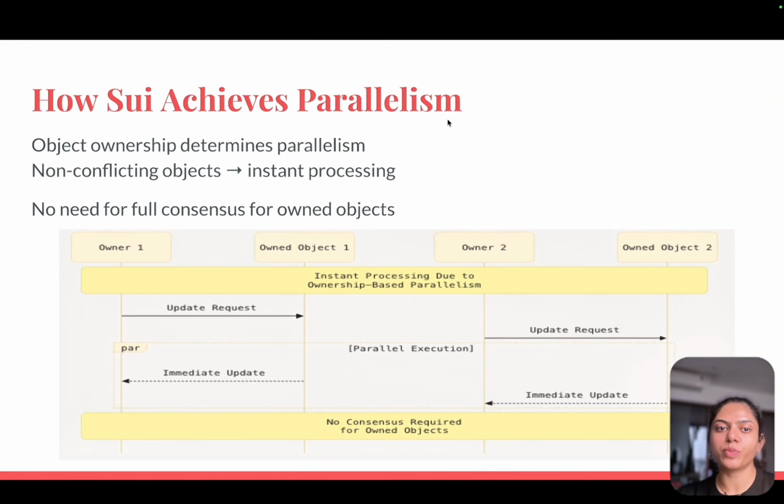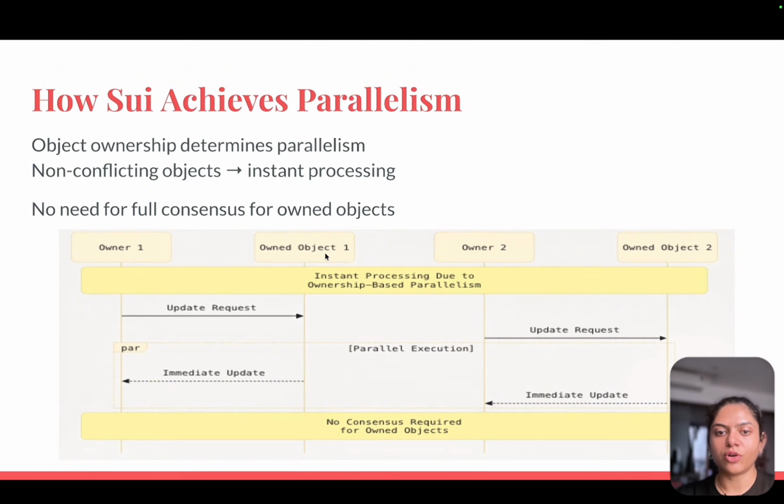How does Sui achieve parallelism? Parallelism comes from ownership. If a user owns a game item and someone else owns another object, both run simultaneously. No consensus, no mempool ordering, no blocks. Object ownership determines there is no conflict, so processing is instant, with no need for full consensus for owned objects.